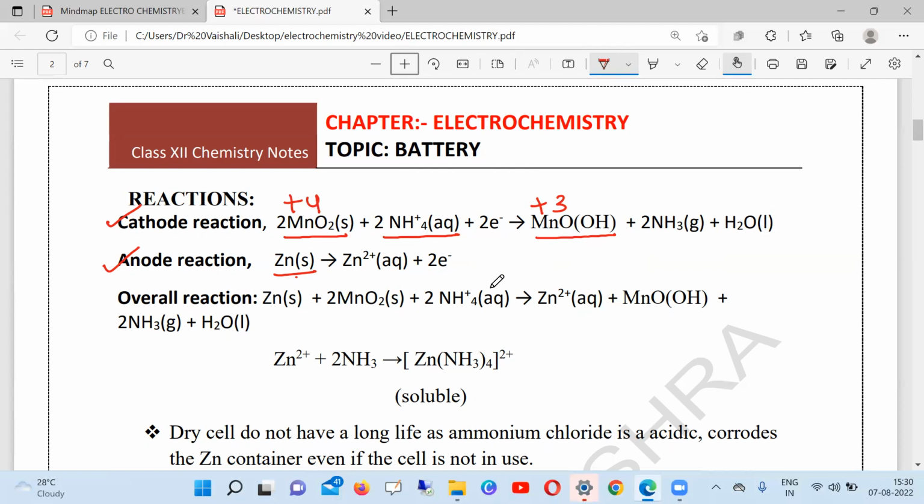So what is the overall reaction? Zinc plus MnO2. Basically, first you can write the skeleton equation like this.